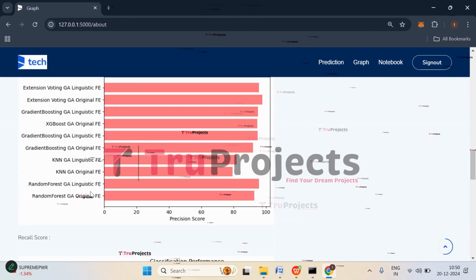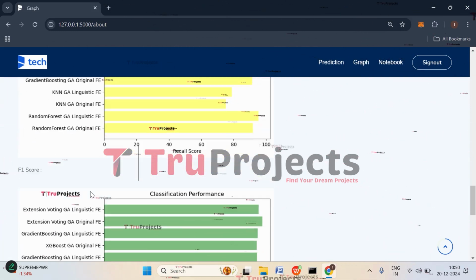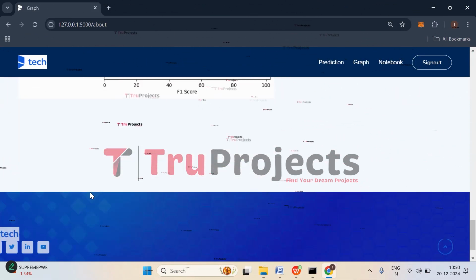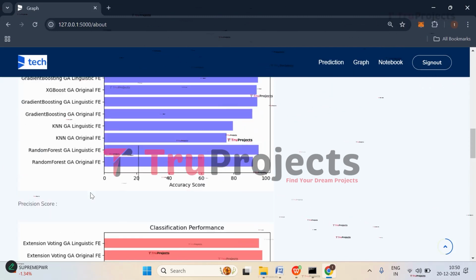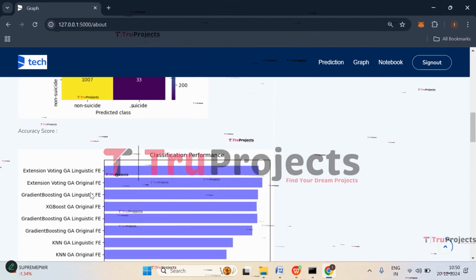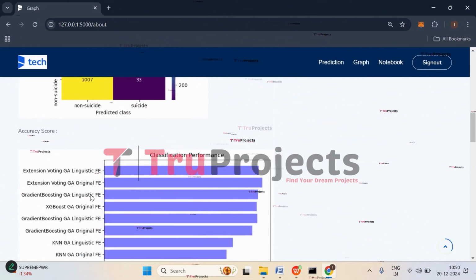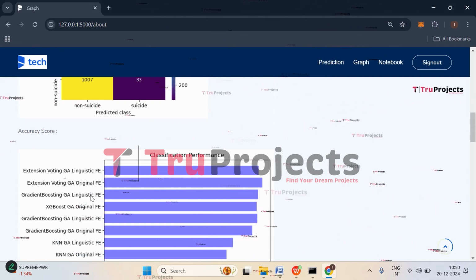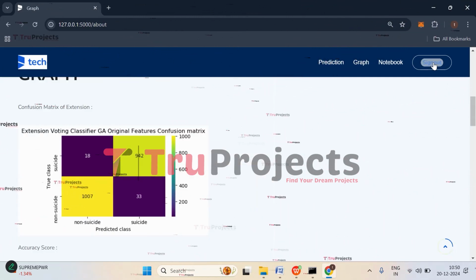And this is the precision score comparison graph. This is the recall score comparison graph. And this is the F1 score comparison graph. These four, that is accuracy, precision, recall, and F1 score, are the metrics which are used to evaluate all the classification models. Now click on sign out.